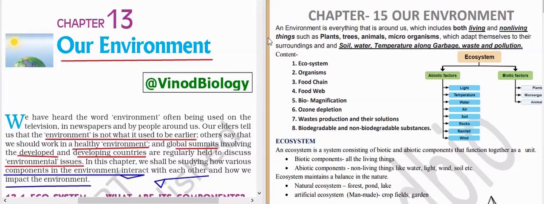Now, what are we going to discuss in this chapter? First is the ecosystem. Ecosystem means the interaction between the living and non-living, ecology. Next is organisms. What is an organism, and how many types of organisms are there? That we'll see. Food chain means organisms depend on other organisms, so that's called a food chain.